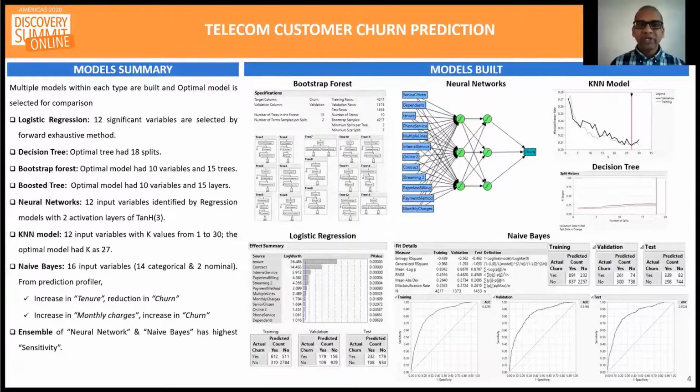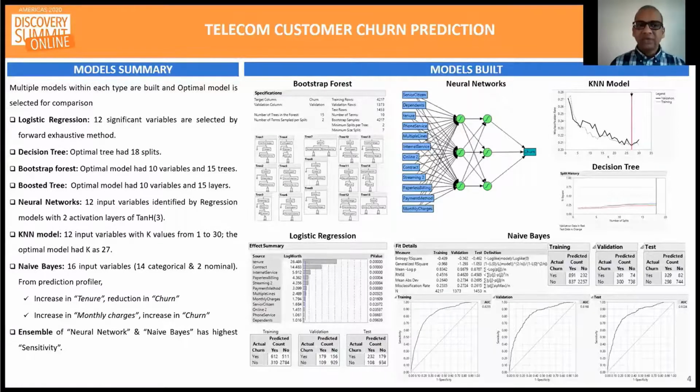JMP is a very user-friendly tool to redo the models by changing the configurations. It was easy to store the results whenever a new iteration of the model is done in JMP and then compare the outputs in order to select the optimized model from each type. JMP allowed us to even change the cutoff values from the default 0.5 to others and observe the prediction results. This slide shows the results of the selected model from the 8 different types of models.